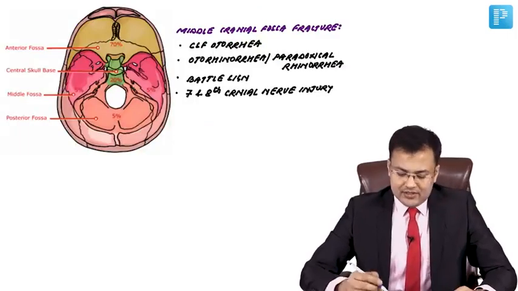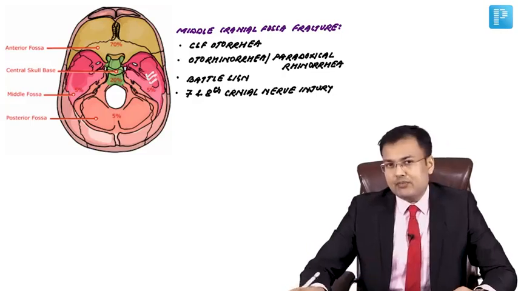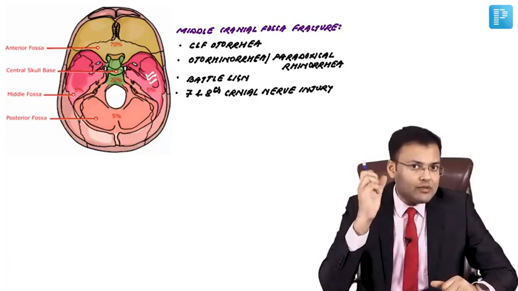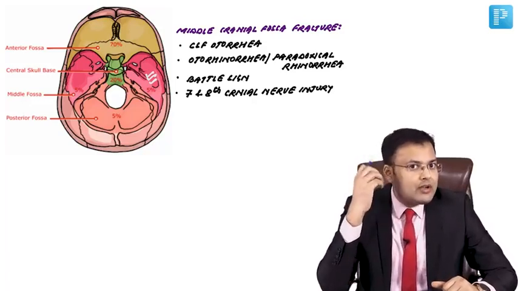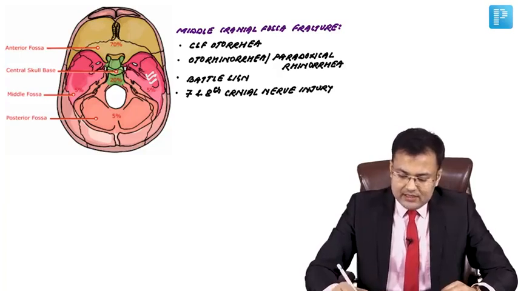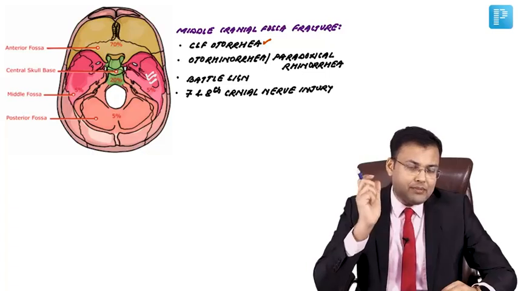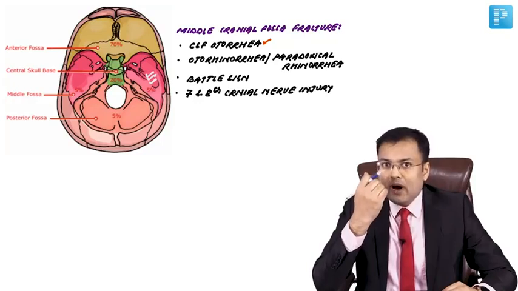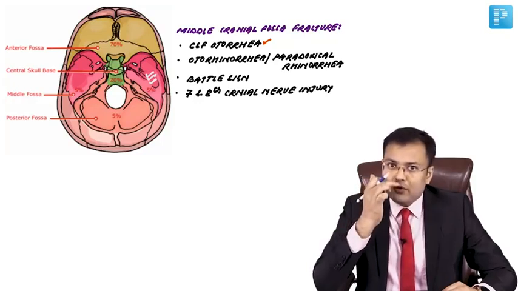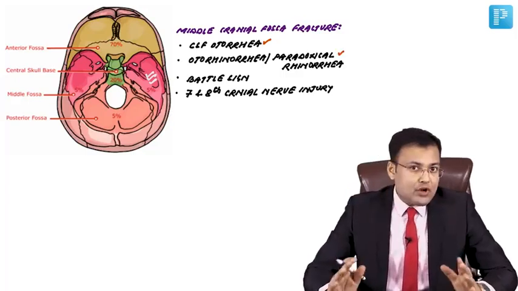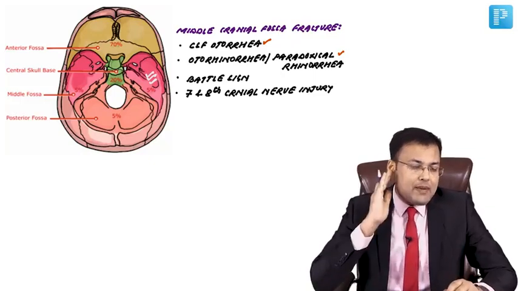In middle cranial fossa fracture, there is fracture of petrous part of temporal bone and this leads to dural laceration. And if there is dural laceration, what's the problem? CSF starts coming out. If tympanic membrane is ruptured, CSF is coming out via ear. This is known as CSF otorrhea. And if tympanic membrane is intact, then CSF is coming out via nose. This is known as otorhinorrhea, also known as paradoxical rhinorrhea.